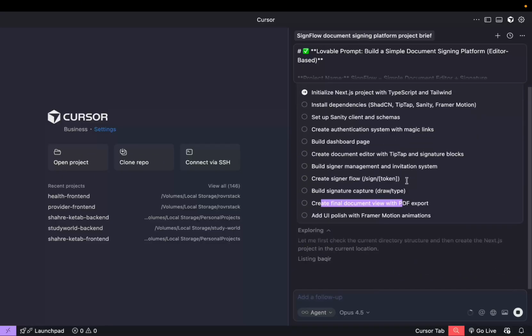Let's wait for this to work. So to say to you guys that I have Cursor paid version. So if you guys do not have a paid version, you can either use some other AIs, so free AIs like ChatGPT and stuff like that, but they are not as powerful as this one. So I'd highly suggest you guys just get a Cursor subscription or a Lovable subscription, whatever you guys like. Okay, so let's wait for this project to get initialized, to get running, and then I'll be back.